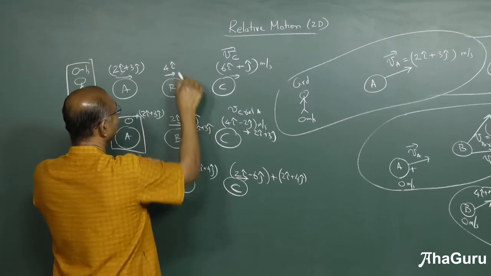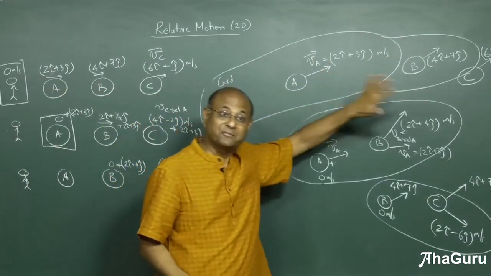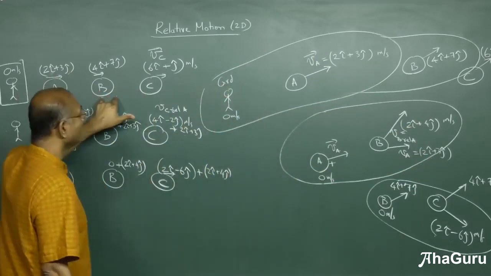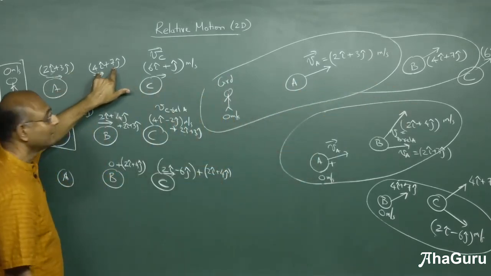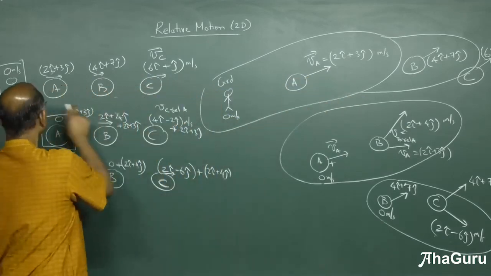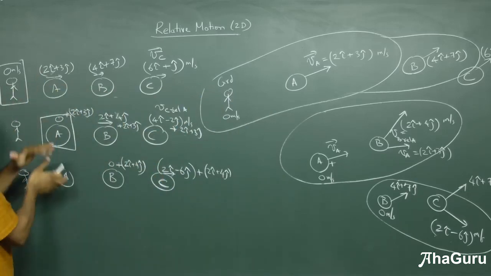4i plus 7j. Let us now go back and look at the answers that we got in a different way in this question, right? What is velocity of A? 2i plus 3j. What was velocity of B? 4i plus 7j. Same answer. What is velocity of C? 6i plus j. Same answer. So you see that this way of transforming from one reference to another works nicely.